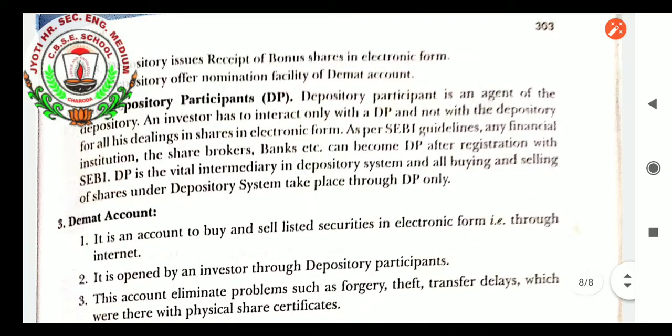The depository participant, DP. A depository participant is an agent of the depository. An investor has to interact only with a DP and not with the depository for all his dealings in shares in electronic form. As per SEBI guidelines, any financial institution, share brokers, banks, etc. can become a DP after registration with SEBI. DP is a vital intermediary in the depository system, and all buying and selling of shares under the depository system takes place through a DP only. So that is the depository participant, students. It is an agent of the depository. The investor has to interact only with the DP.